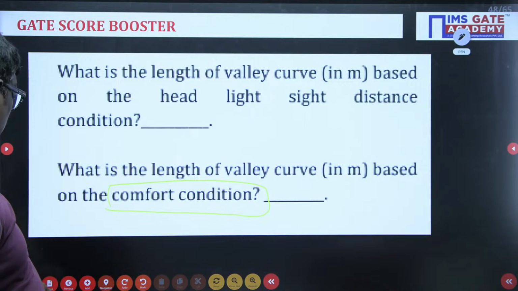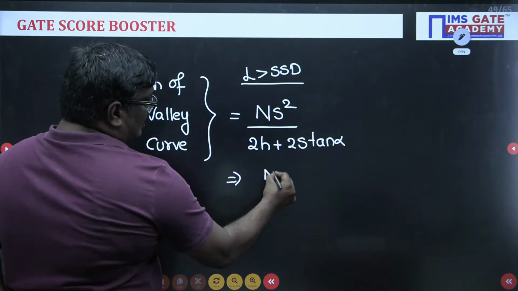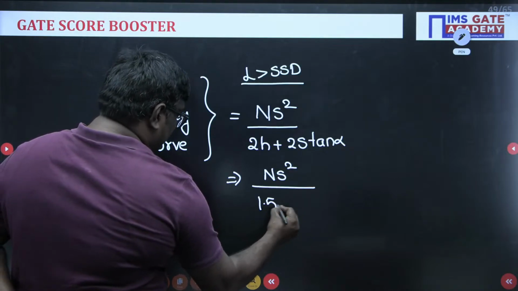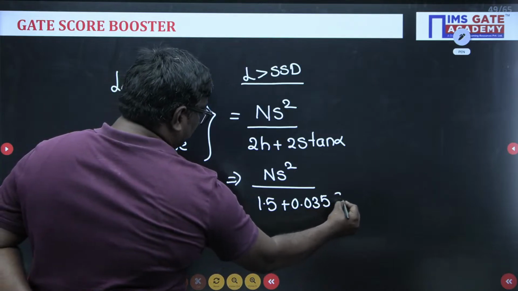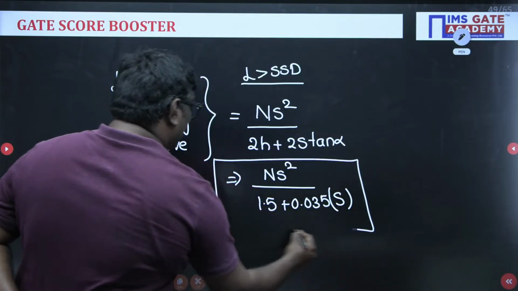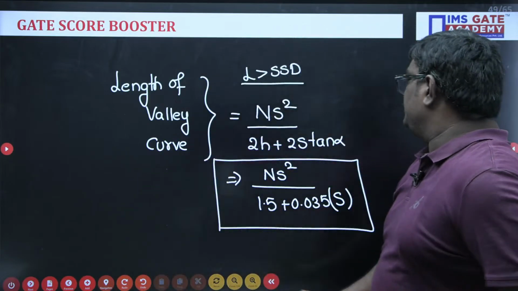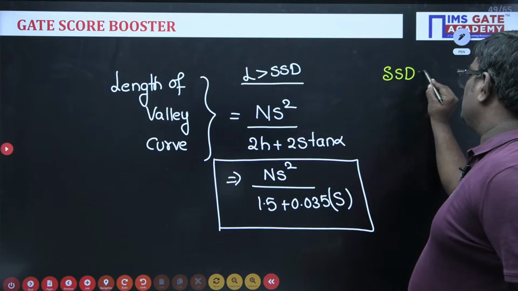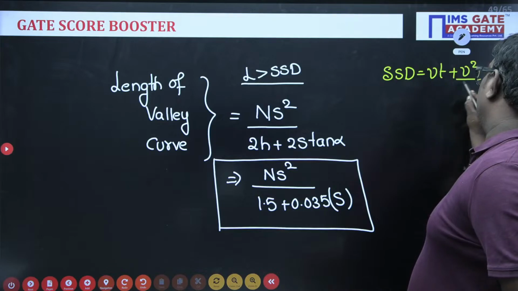Now see students, this formula can be simplified as 1.5 plus 0.035 s, where s indicates the stopping sight distance. So this is the length of the valley curve. Now first of all we should calculate the SSD. How do you calculate SSD? SSD is equal to Vt plus V square upon 2gf.